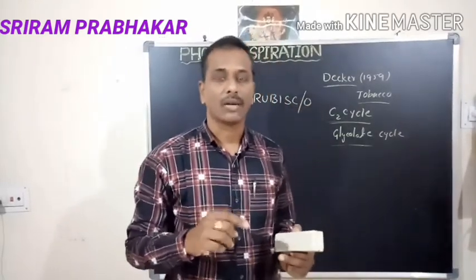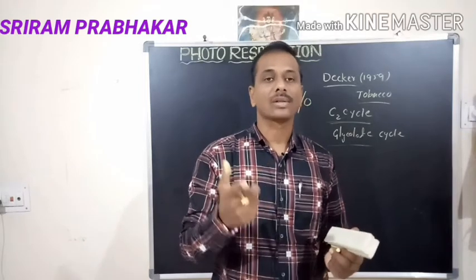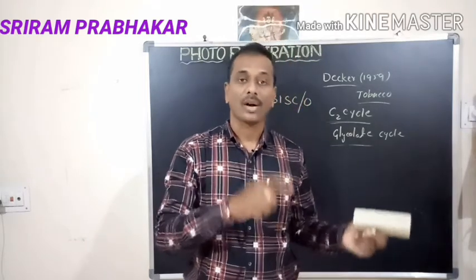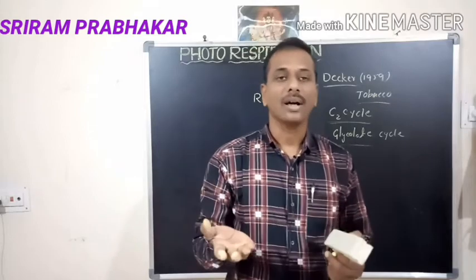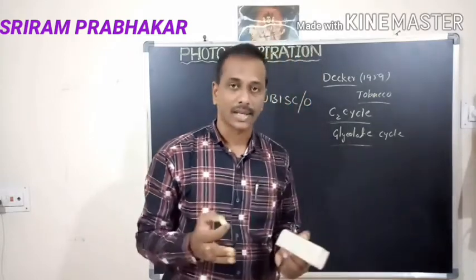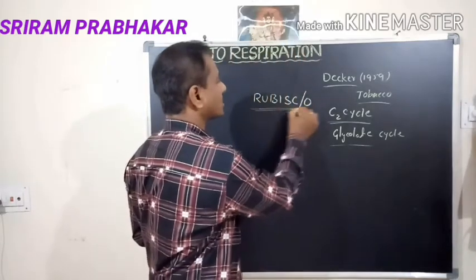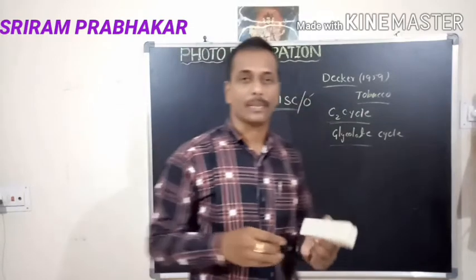In the C3 cycle, I explained that Rubisco acts as the enzyme that helps in carboxylation and also in oxidation. So photorespiration is a process that takes place by the oxidation activity of Rubisco.